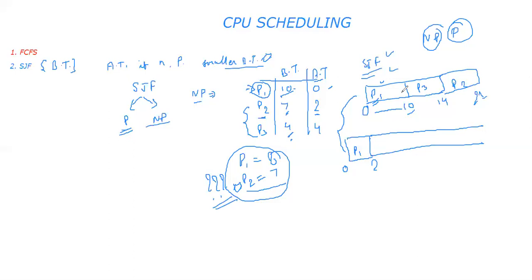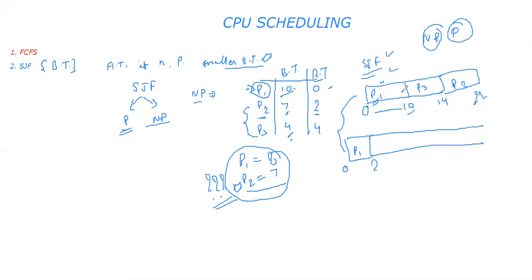If you are getting a better process with respect to any factor which is followed by your algorithm, currently in shortest job first, we are considering the factor of shorter burst time.